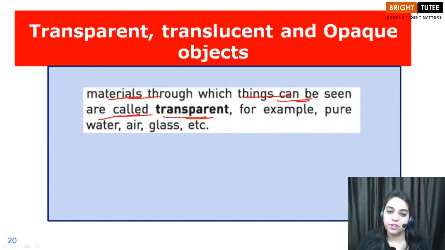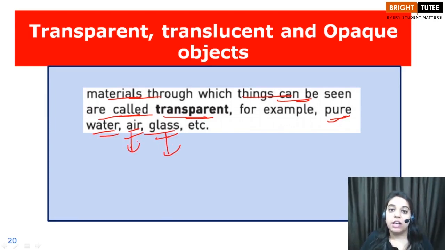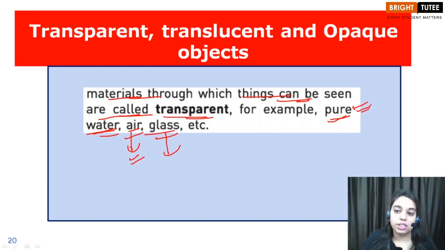And what are the examples of it? Pure water, air and glass. Children, we have observed the glass window, we were able to see through it. Then air, as you know, air is present everywhere, it's there in your room too, and still you are able to see other persons and objects. This proves that air is a transparent material. Then children, we have pure water. When you have a glass of clean pure water, you are able to see inside the glass, and you will be able to see the bottom of the glass clearly. This proves that pure water is again a transparent material, right children?